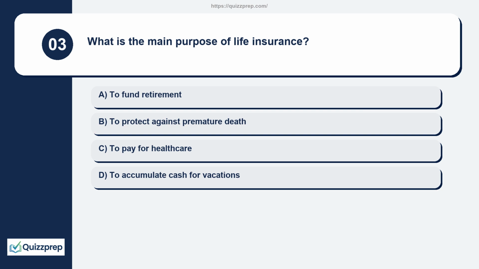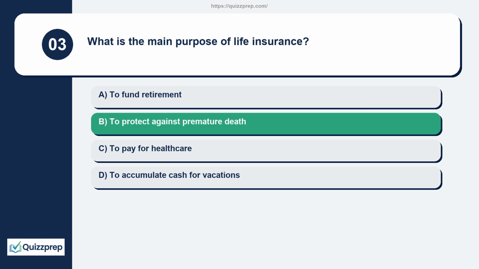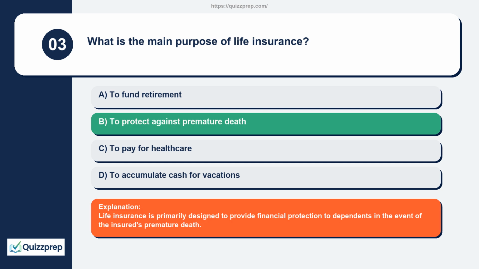Question 3. What is the main purpose of life insurance? To fund retirement, to protect against premature death, to pay for healthcare, to accumulate cash for vacations. Life insurance is primarily designed to provide financial protection to dependents in the event of the insured's premature death.